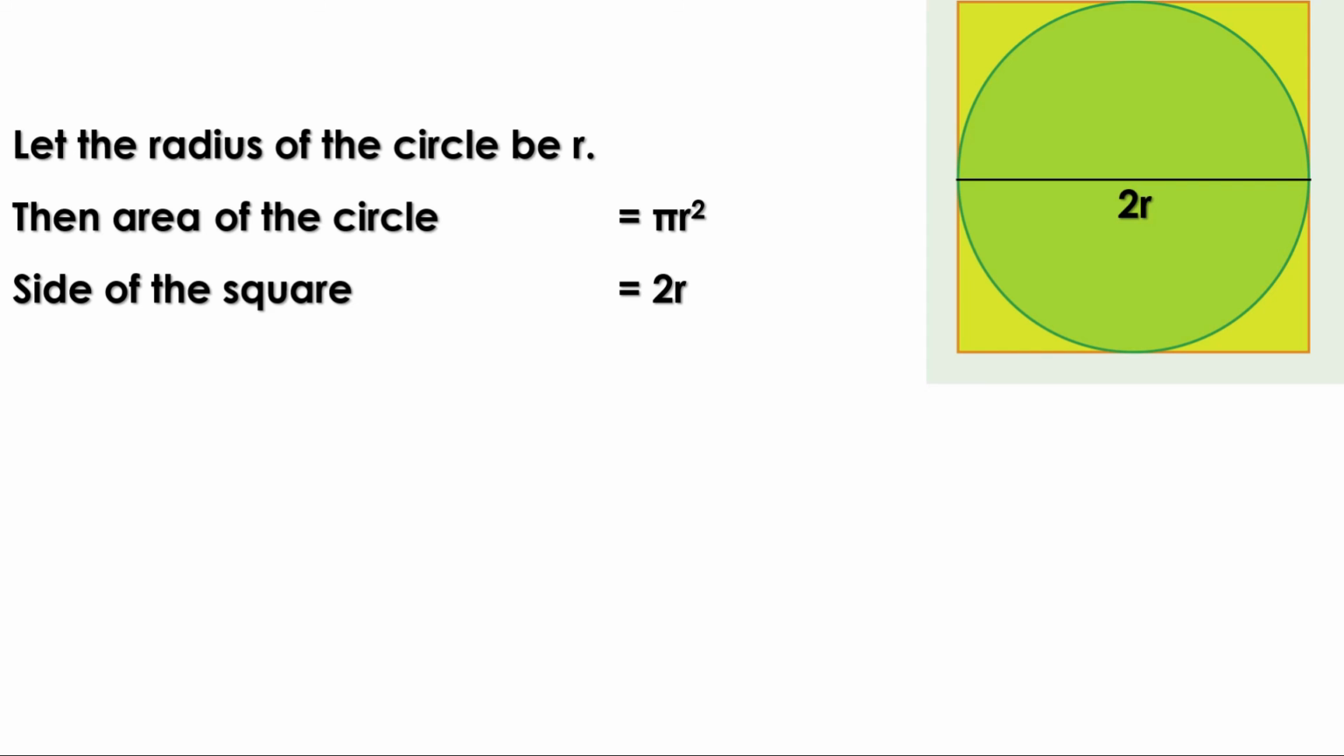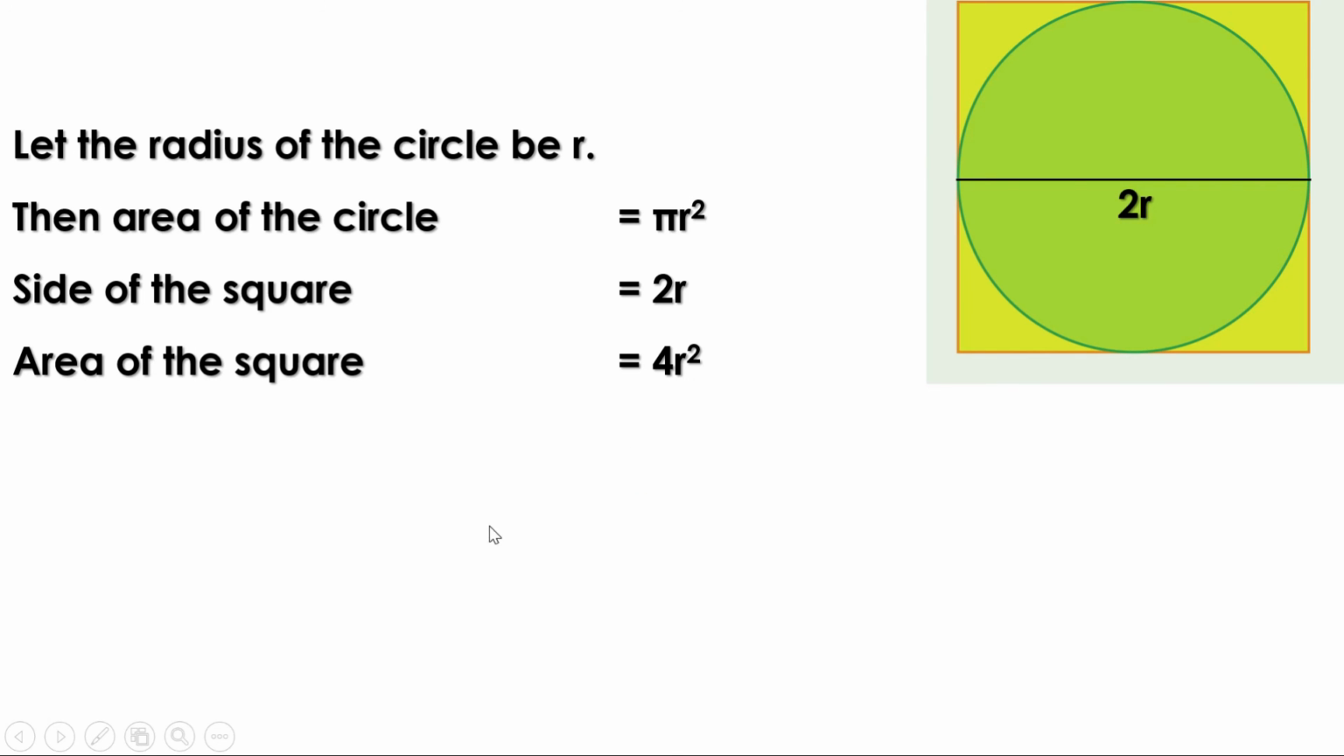Then what is the area of the square? We know the area of the square is side square. Here the side is 2r. So the area is square of 2r. And we know square of 2r is 4r square. Therefore, the area of the square is 4r square.